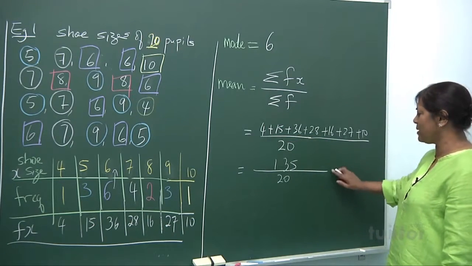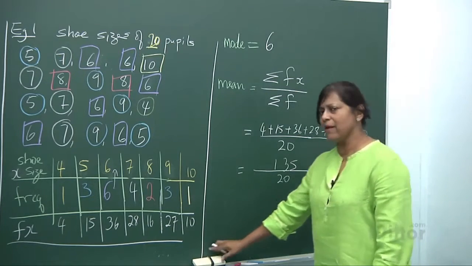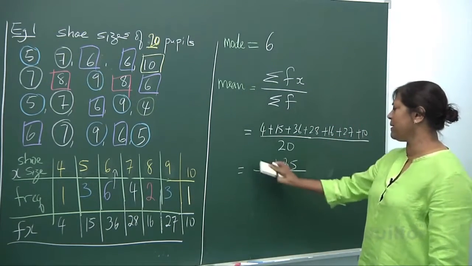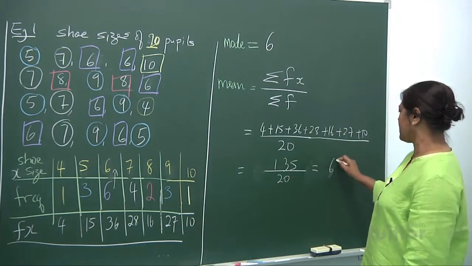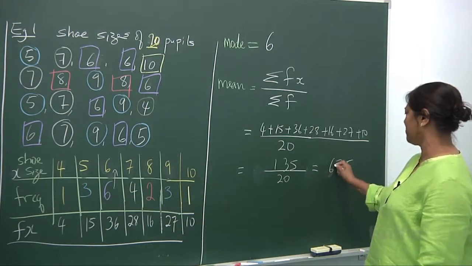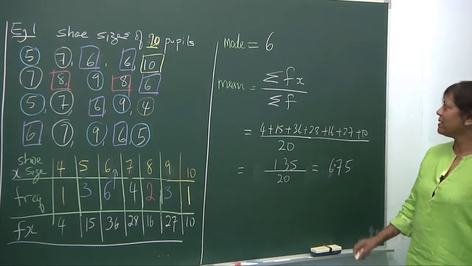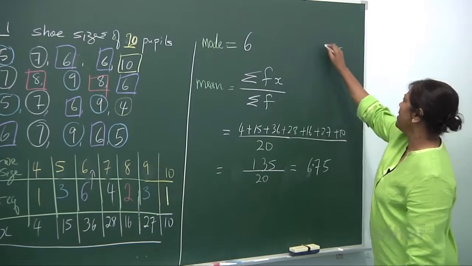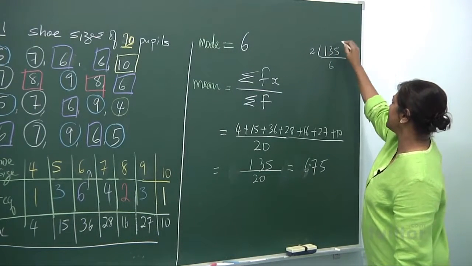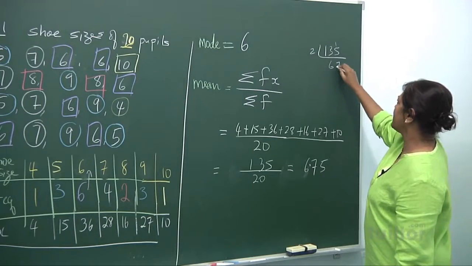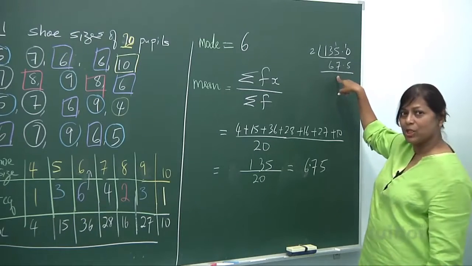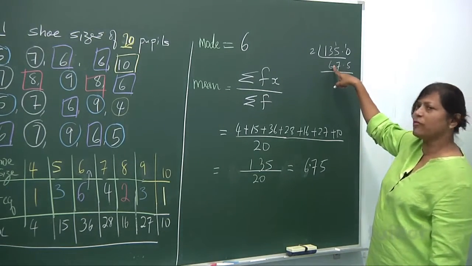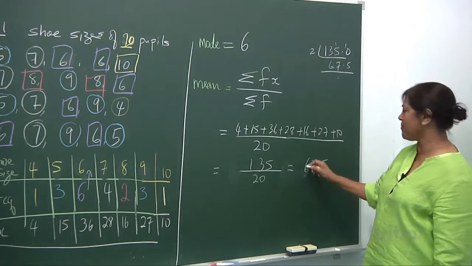And when we divide by 20, to make it easy, I think of dividing it by 2 first. So when I divide it by 2, I get 67.5. I look at 1, 3, 5 and divide it by 2. This is 6, carry up 1. You get a 7. And then you carry the remainder, you get a 5. That's dividing it by 2. But if you divide by 20, you shift your decimal point, you get 6.75.